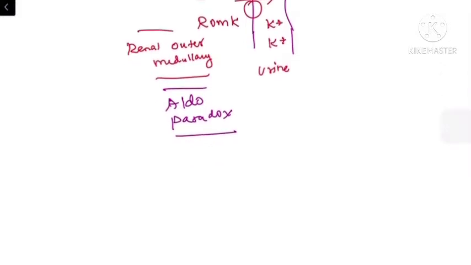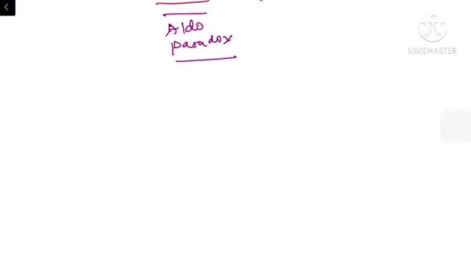So if we have either increased or decreased level of potassium in the human body, there is a defect at the level of the colon, or there may be a defect at the level of the DCT. So first we will discuss hypokalemia.